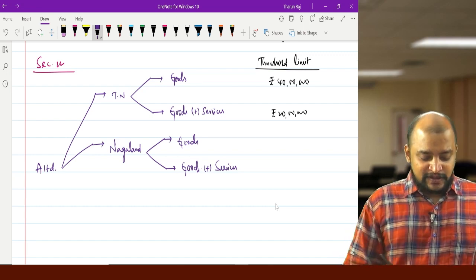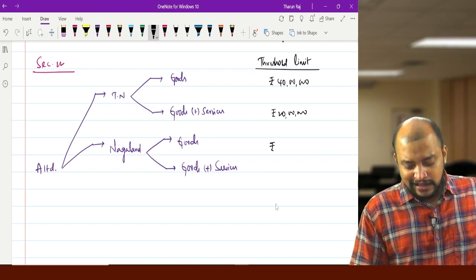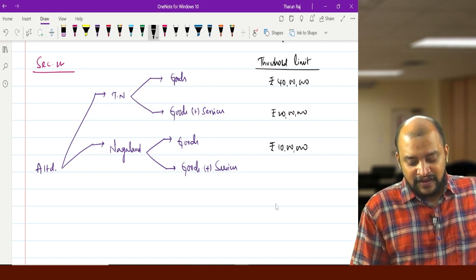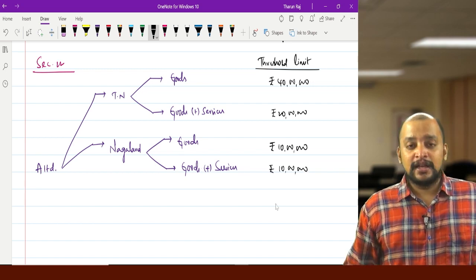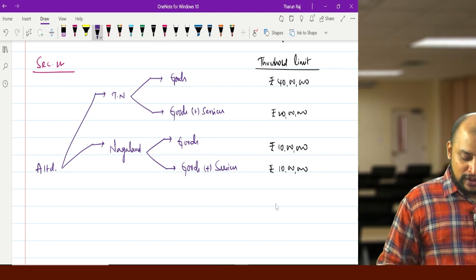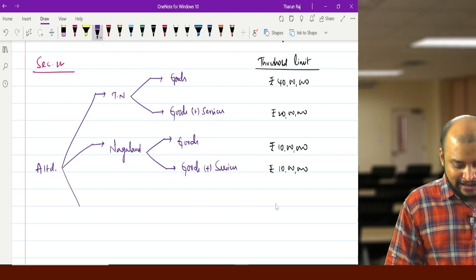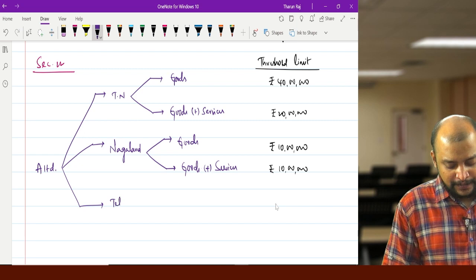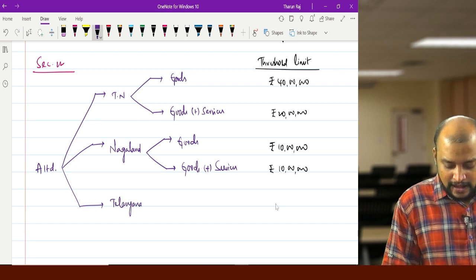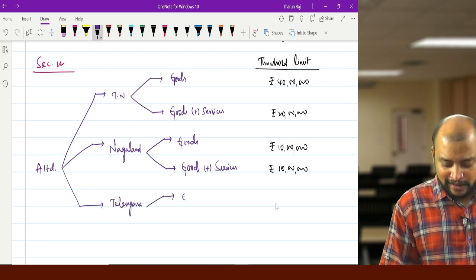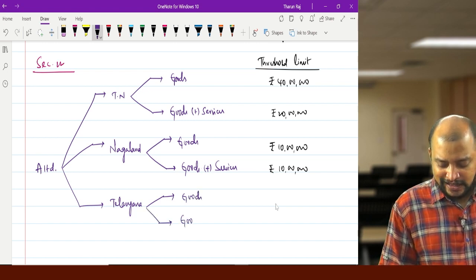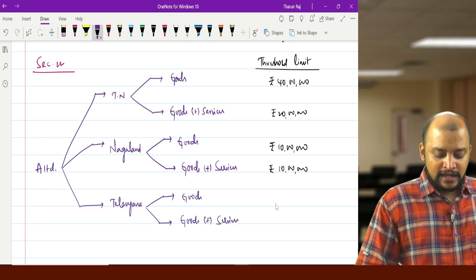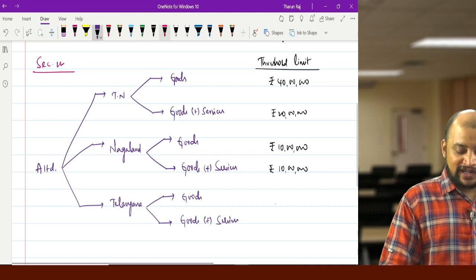Whatever the case may be, the limit will always be 10 lakhs for MMTN states. Then suppose they are doing business in Telangana, and they are engaged in only supply of goods or supply of goods plus services, then Telangana is in U-stamp. Okay, Nagaland, we need to check which state it will be.